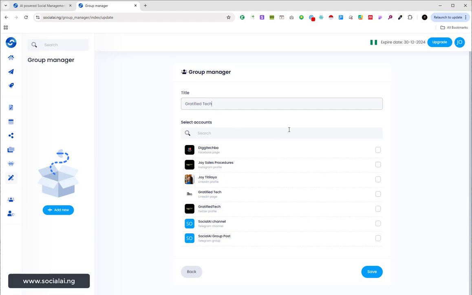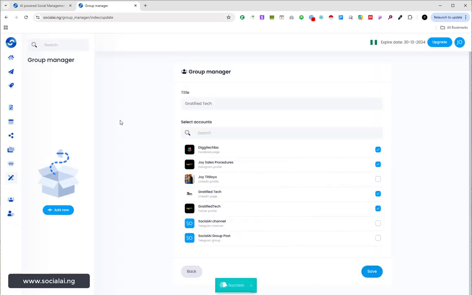So all the accounts, or all the profiles or pages that are meant for Gratified Tech, I am going to add everything to a particular group, which is this Gratified Tech group. How do I do that? Let me say this is for Gratified Tech. This is also for Gratified Tech. So I want to make sure that anytime I select this group, it is going to automatically select all these profiles and pages for me to post on them at a time.